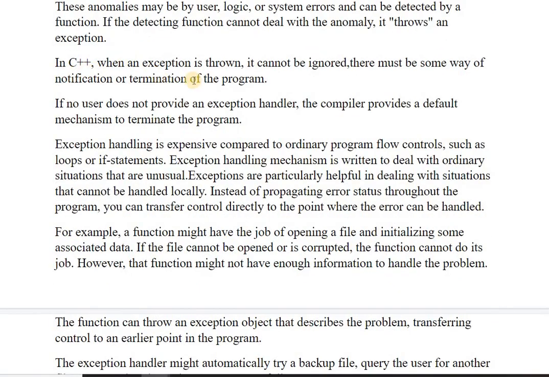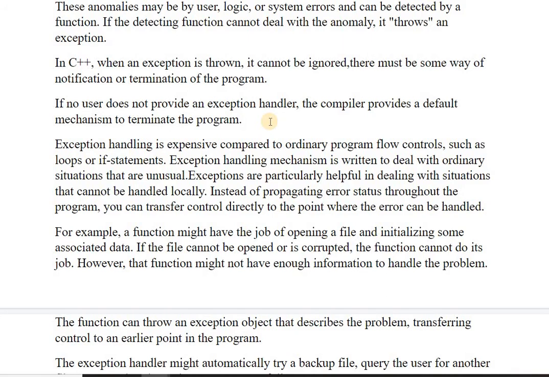In C++, when an exception is thrown, it cannot be ignored. There must be some way of notification or termination of the program. Whenever any exception occurs, there should be some mechanism through which you can inform the system or the programmer that something unexpected has occurred, so it should be resolved. Exception handling will just inform the user. It will not take the appropriate action, because after all the program is written by the programmer, so the programmer should incorporate some code that will handle the exception.